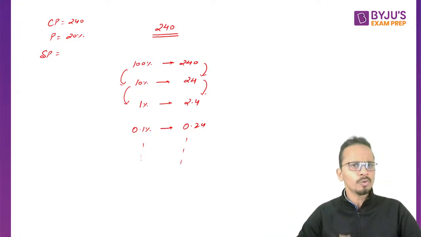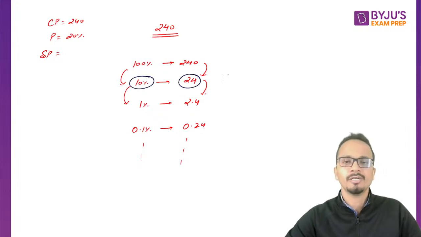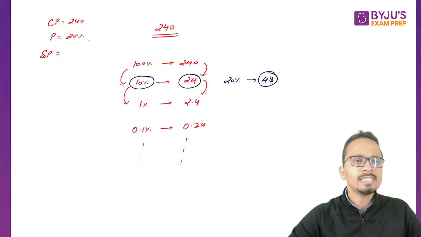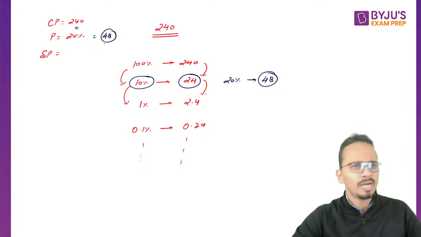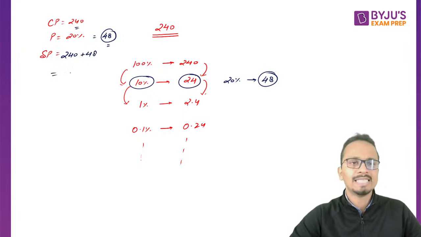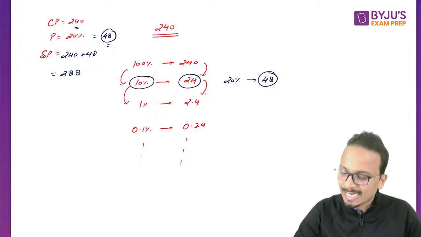Now I have to calculate 20% of this number. To calculate 20%, I already have 10% here. If 10% is 24, then 20% of this number will be double of 24, that is 48. So I can say that profit in terms of rupees will be equal to 48. Now the cost price was 240, profit is 48 rupees, so the selling price will be 240 plus 48, and that is 288. So 288, yes, it is the correct answer.